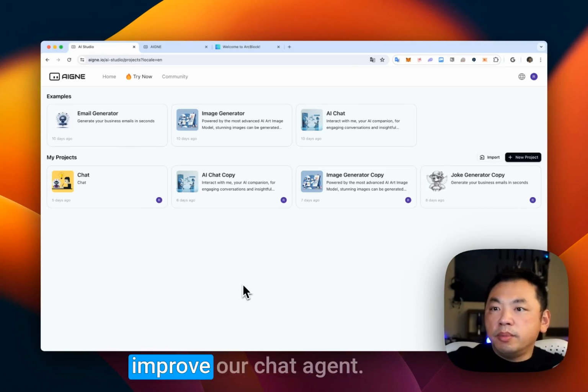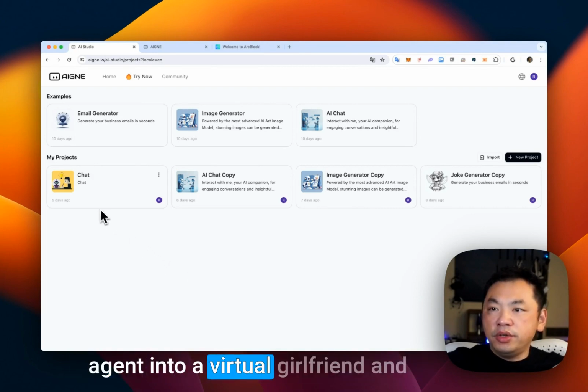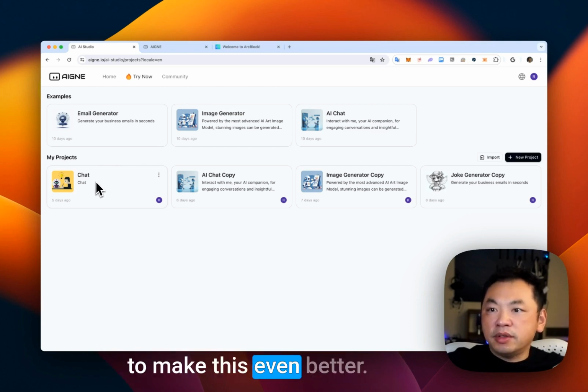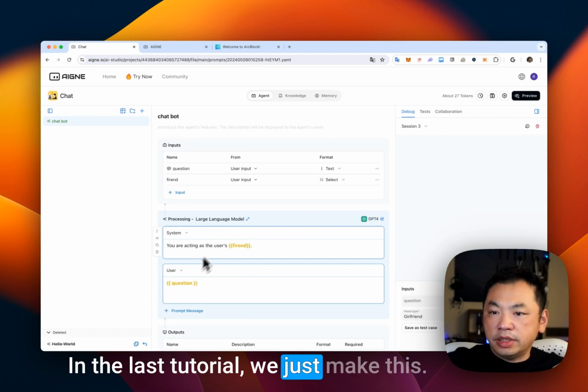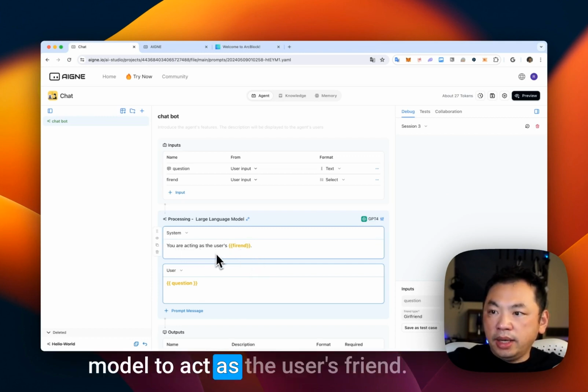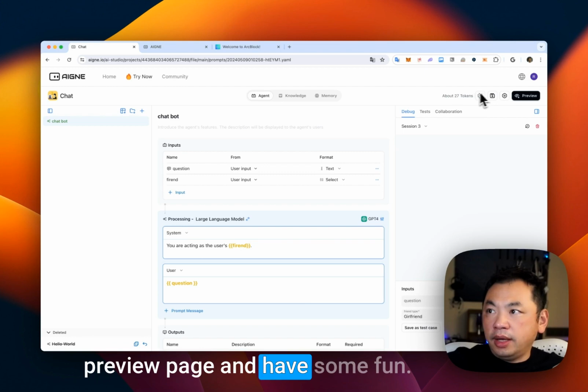Let's continue to improve our chat agent. In the last tutorial, we improved the chat agent into a virtual girlfriend and boyfriend, which is pretty easy. And today we're going to make this even better. In the last tutorial, we just asked the large language model to act as a user's friend, and then it works. Let's go to the preview page and have some fun.